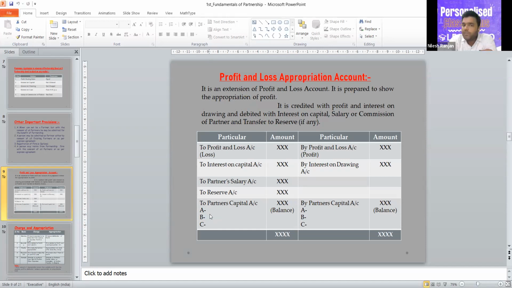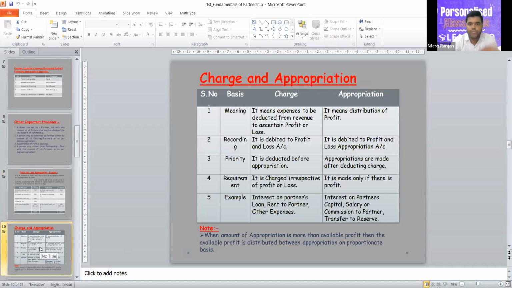But before solving a question, you need to understand the concept of charge and appropriation. You know what is charge and appropriation? Appropriation is what I just told you now: distribution of profit. You can see the difference here. Charge means expenses to be deducted from revenue. So all the expenses are called charge.